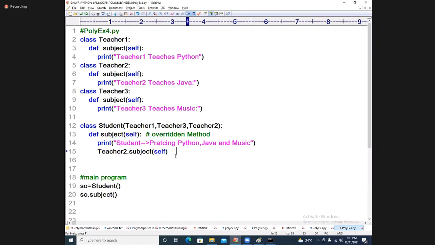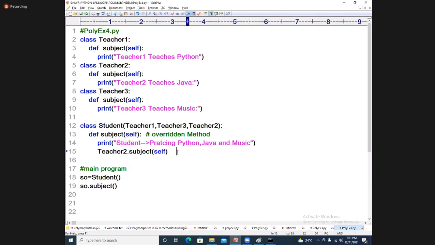What is the super function actually? Super function dot subject, we used to call like this. But here, the syntax is the class name dot corresponding method name, and pass self as a parameter. Any values it is taking, pass the values also. I will show that example once again, don't worry.